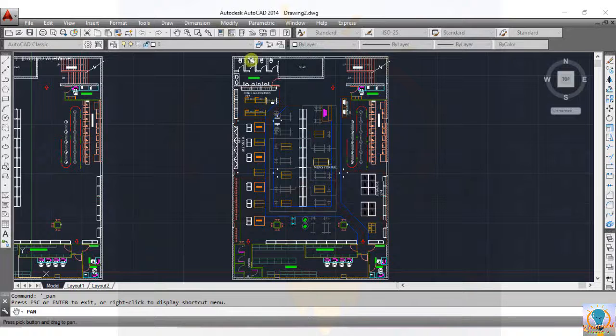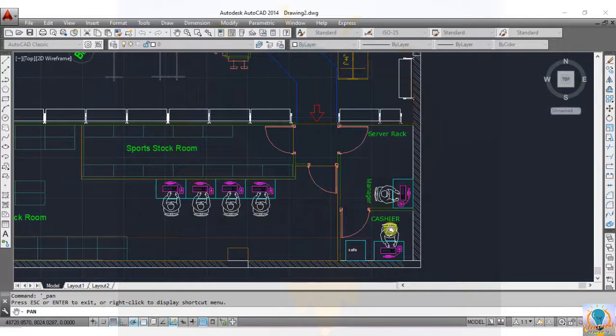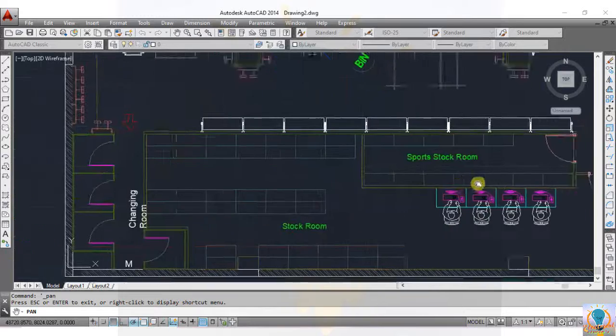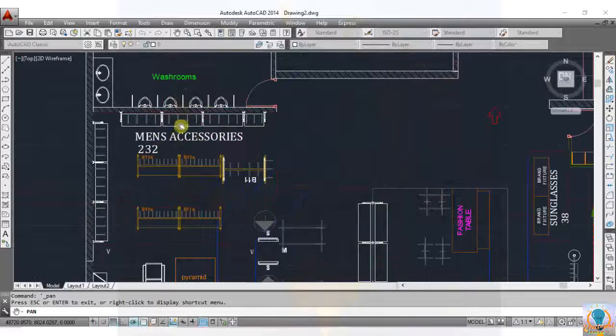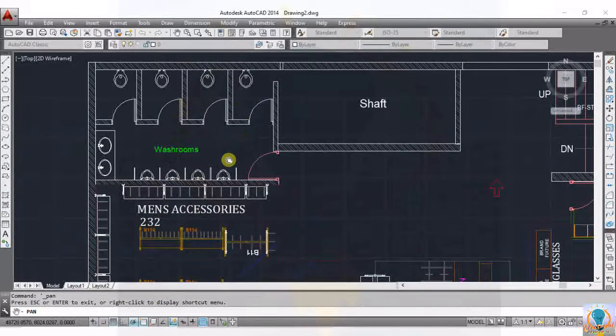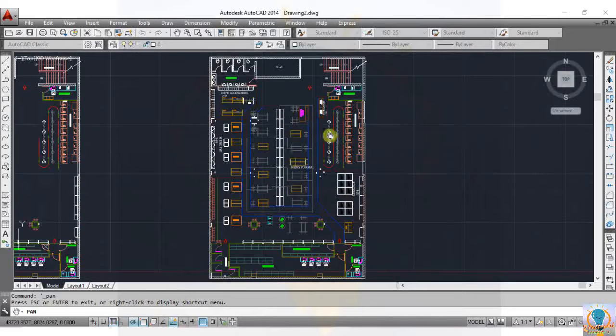Here I have been given one layout in which we have shown all the rooms, walls and door locations, and along with these we have also been shown the furniture. See here, this is the stock room, then cashier room, server room, then this changing room, and these are washrooms. Means all the walls and room locations are mentioned here. Then this is the complete furniture placed in the store where customers can move. Okay, so this is the second step.